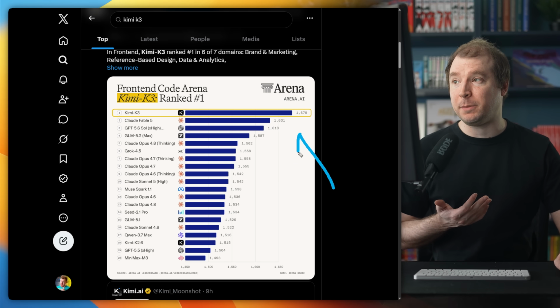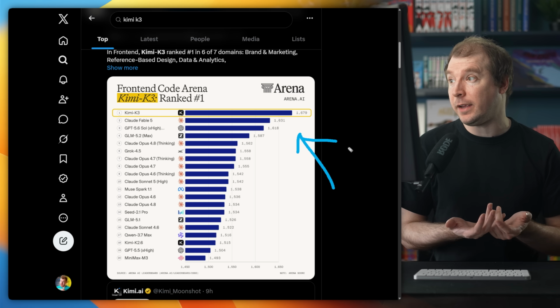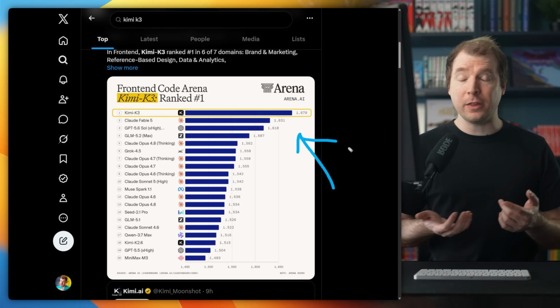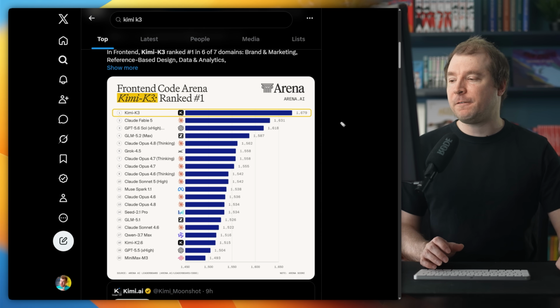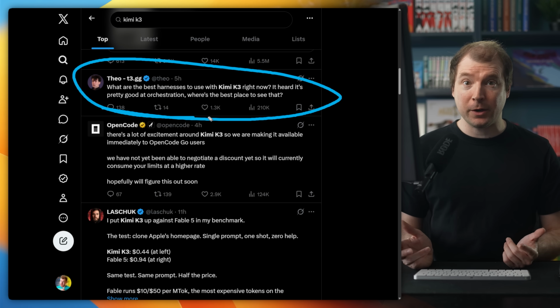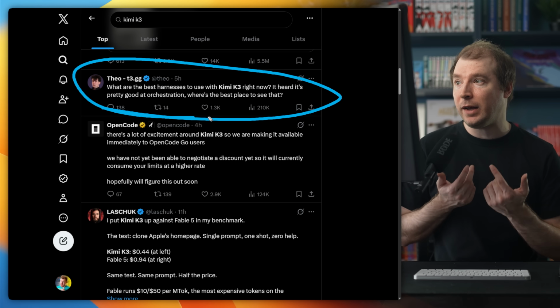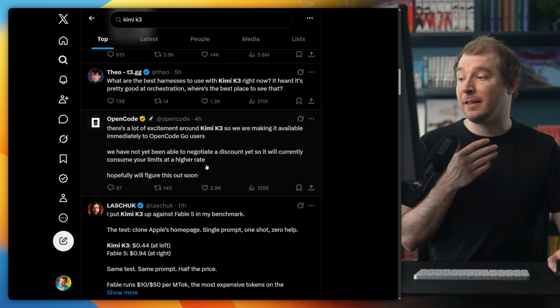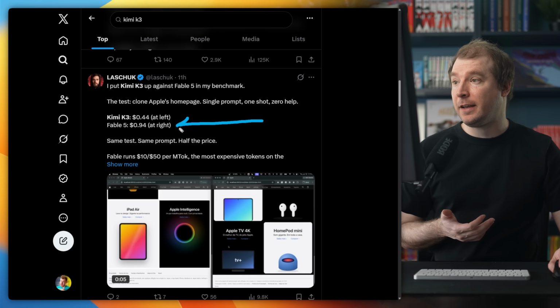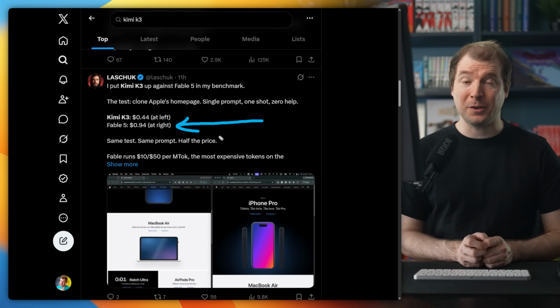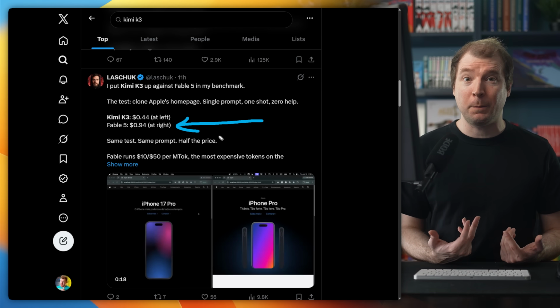When I jumped on Twitter, I saw their official blog post here, as well as other things like this benchmark, showcasing how Kimi K3 is essentially beating Fable 5 as well as ChatGPT 5.6 on the front-end code arena. Heading further down, I can see that some people like Theo are already pretty excited to see how it goes in terms of 3D modeling as well as orchestration, which I'm excited to test out too. People are also discovering that it's a lot cheaper compared to things like Fable and ChatGPT, which have a ridiculous pricing when it comes to token use, and they just seem to use a lot more tokens now.